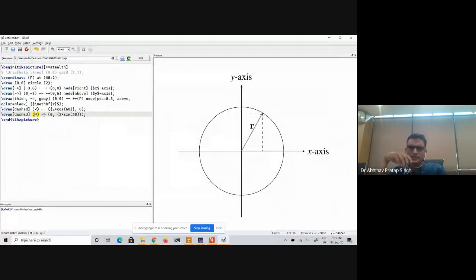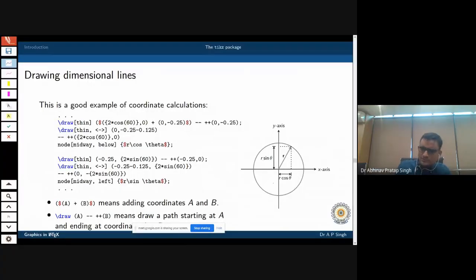We have dropped the perpendiculars. What else is remaining in our final figure? Okay, so now we want to draw these dimensional lines. This line and this line, these two lines we want to draw. We want to label it like this: r cos theta and r sin theta, because in your trigonometry class, you want to make students understand these things. So let us do that. Now, how to do that? That is the question.